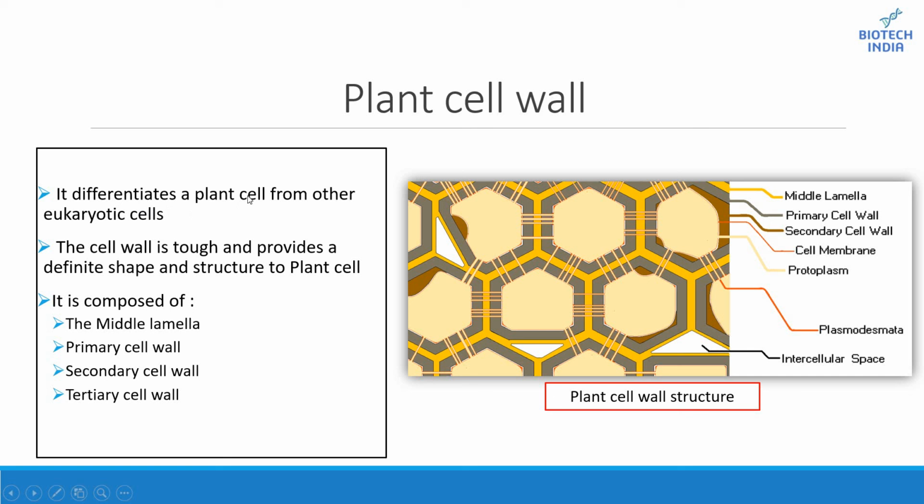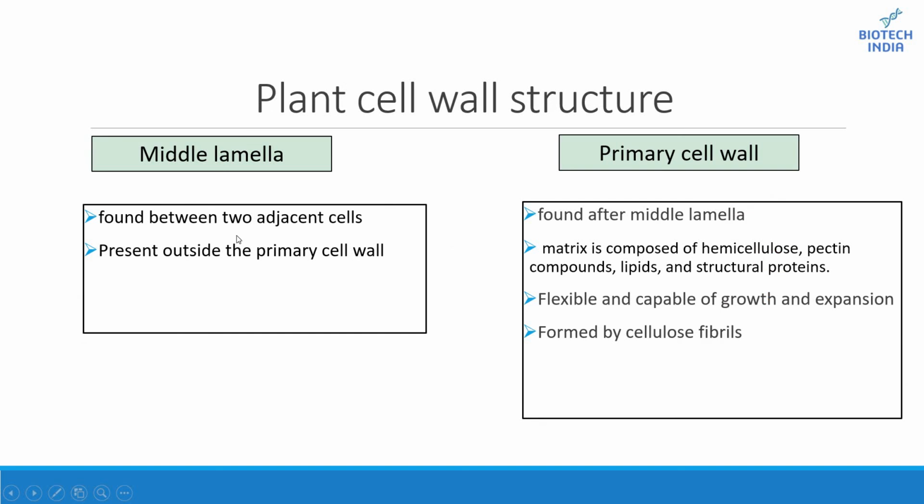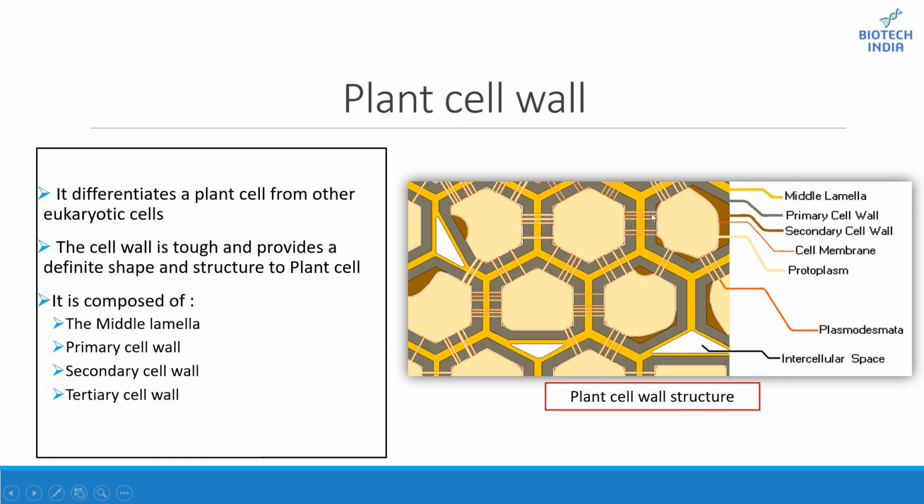The plant cell wall differentiates a plant cell from other eukaryotic cells. The cell wall is tough and provides a definite shape and structure to plant cells. It is composed of many layers: middle lamella, primary cell wall, secondary cell wall, and tertiary cell wall, as you can see here. The middle lamella is found between two adjacent cells and is present outside the primary cell walls.